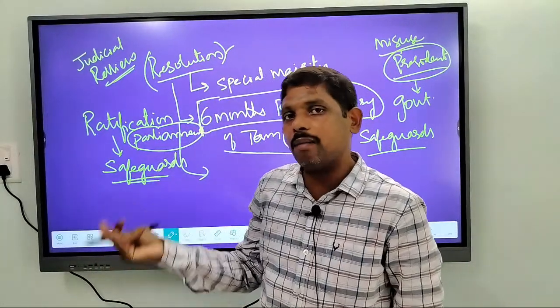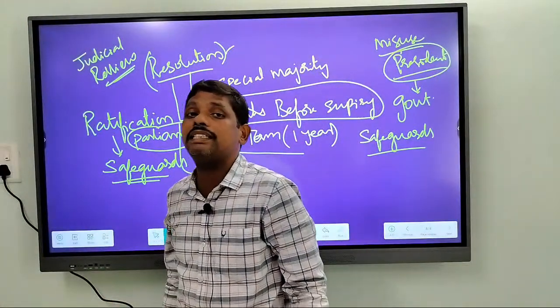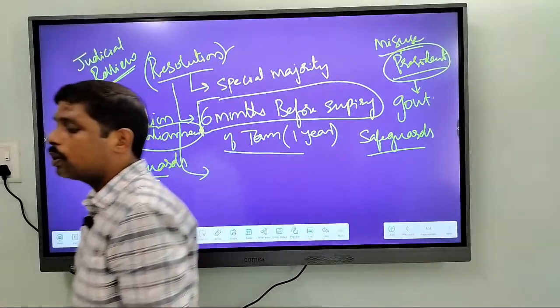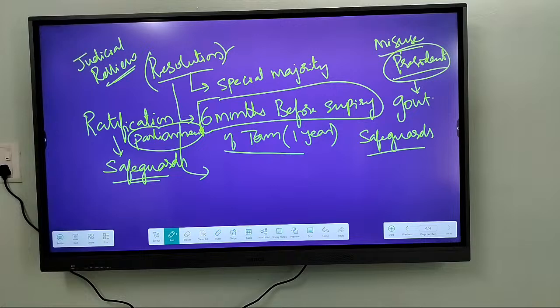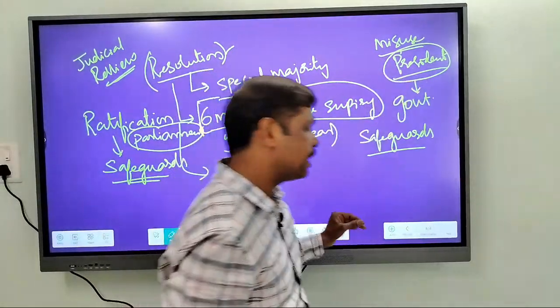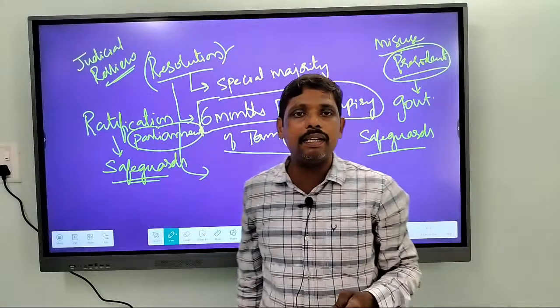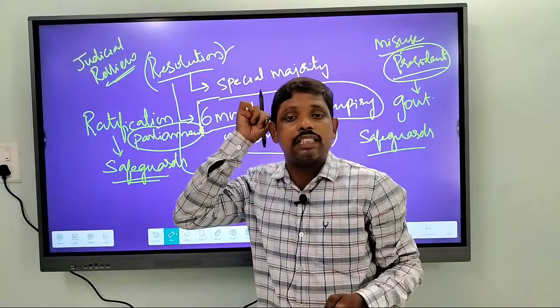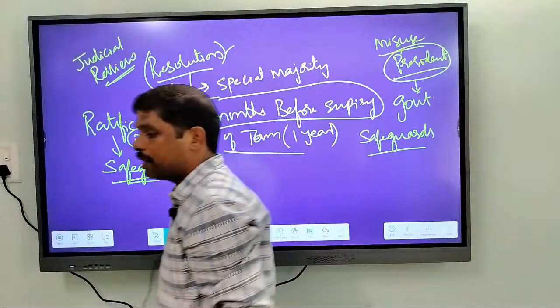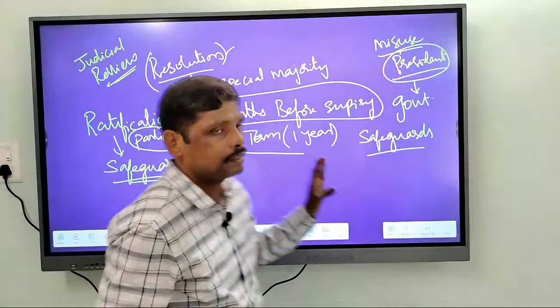So that means there is a parliamentary safeguard as well as a judicial safeguard against misuse of emergency powers by the government. Though the government has the power to impose emergency, still there is a safeguard against any kind of misuse of powers by the government. One is parliamentary safeguard, the other is judicial safeguard. So we have both. Am I clear to you up to this point?